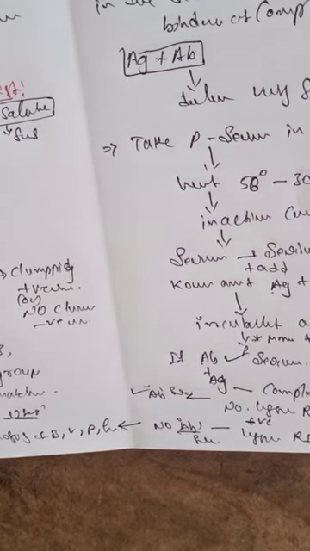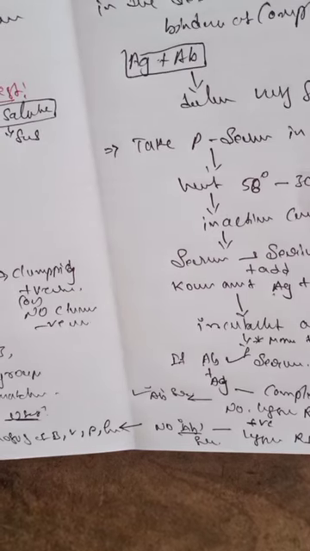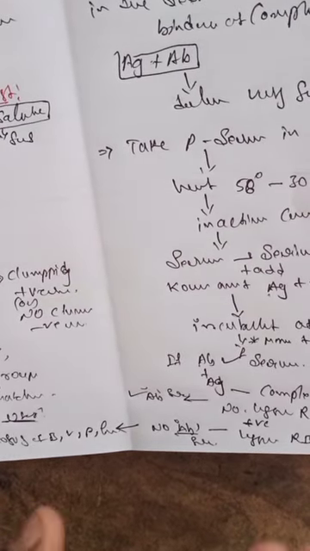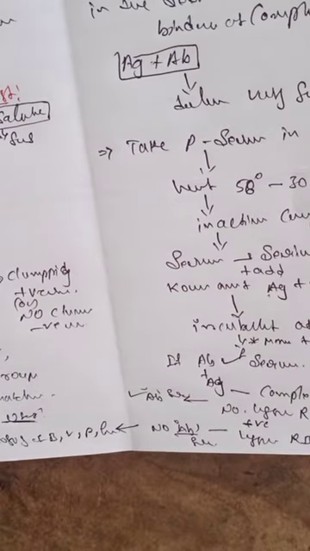And next we will discuss the ELISA. ELISA means enzyme linked immunosorbent assay. This is about the agglutination reaction. If you have any doubts from this topic, tomorrow we will discuss.